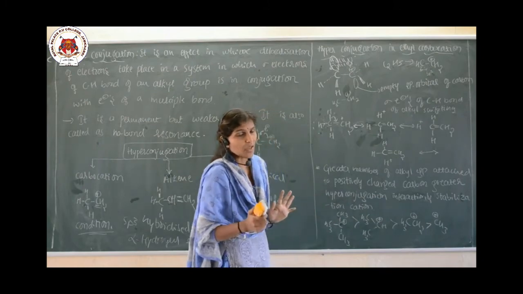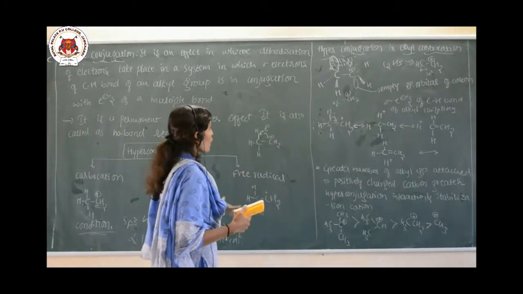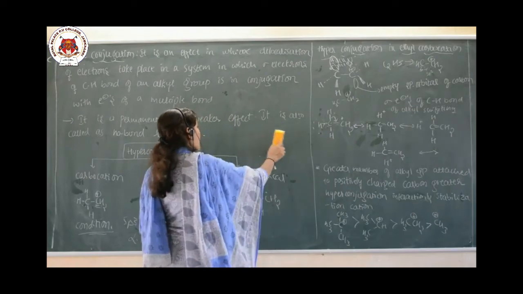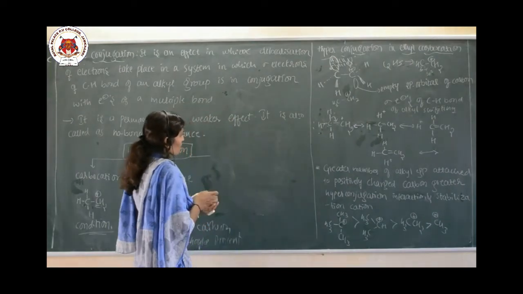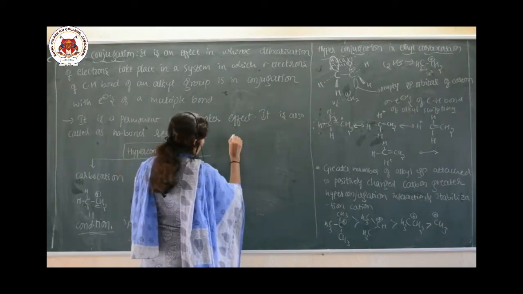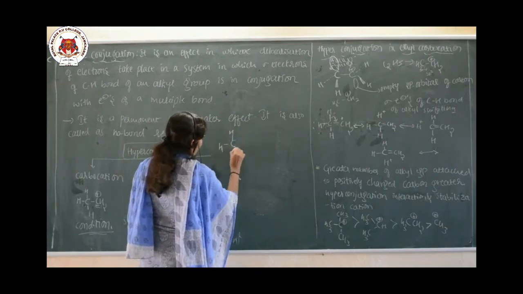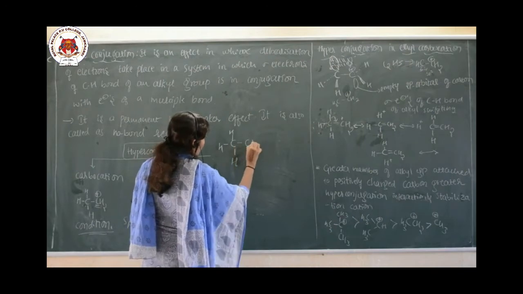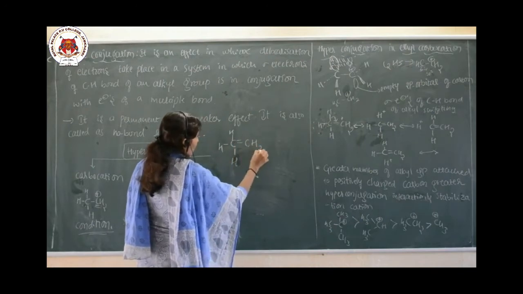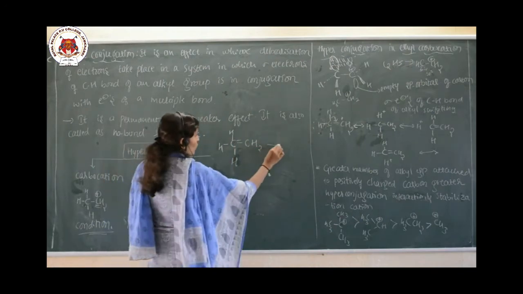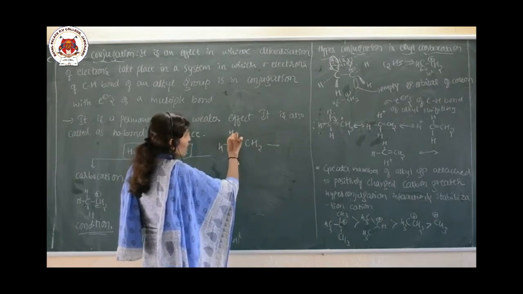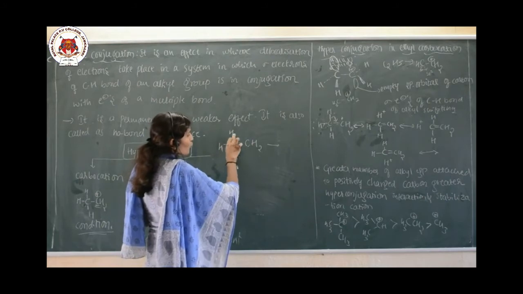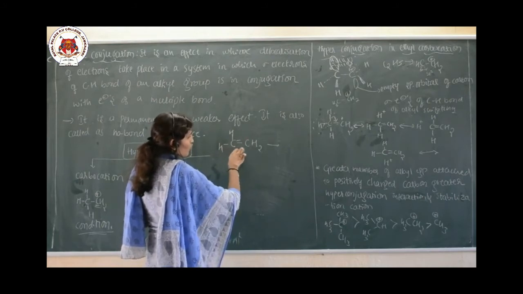Okay, so you can even explain this hyperconjugation by taking an alkene also. Let me give a brief idea here. Suppose this is the alkene. Yes or no? Suppose these sigma electrons are involved in conjugation with the electrons of this multiple bond.